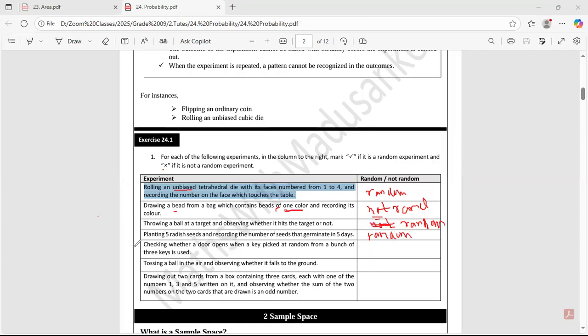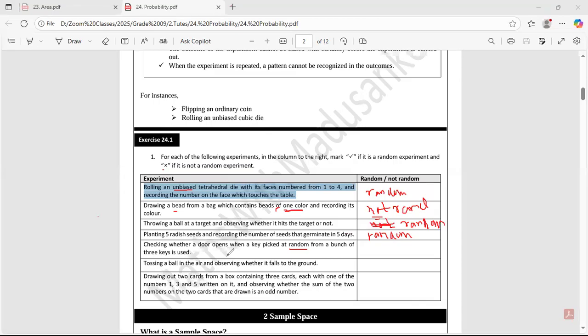So this one: checking whether a door opens when a key picked at random from a bunch of 3 keys is used. Checking whether a door opens when a key is picked at random. There is the word random. From a bunch of 3 keys. There are 3 keys in a key tag.